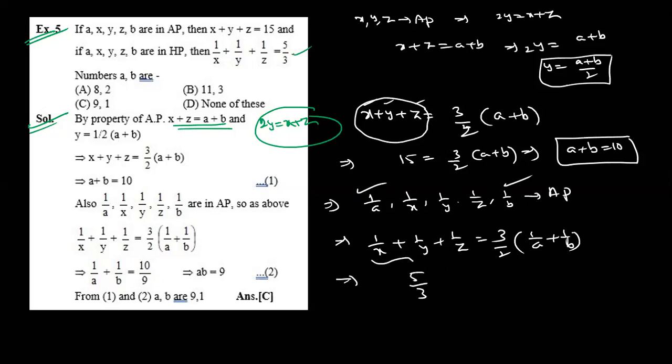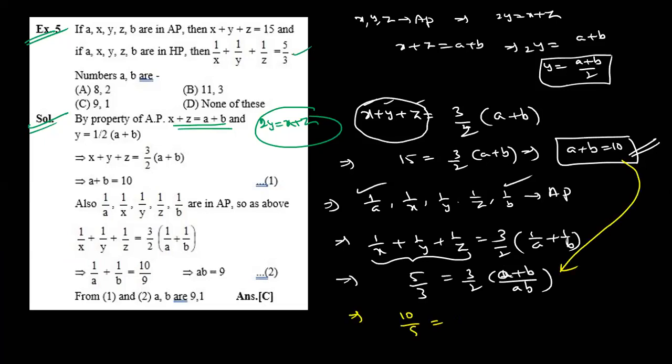See, this value is how much? 5 by 3 from the question. Take the LCM: A plus B by AB. What is A plus B? 10. So using this property now, 10 by 9 is equal to 10 by AB. So AB is how much? 9.